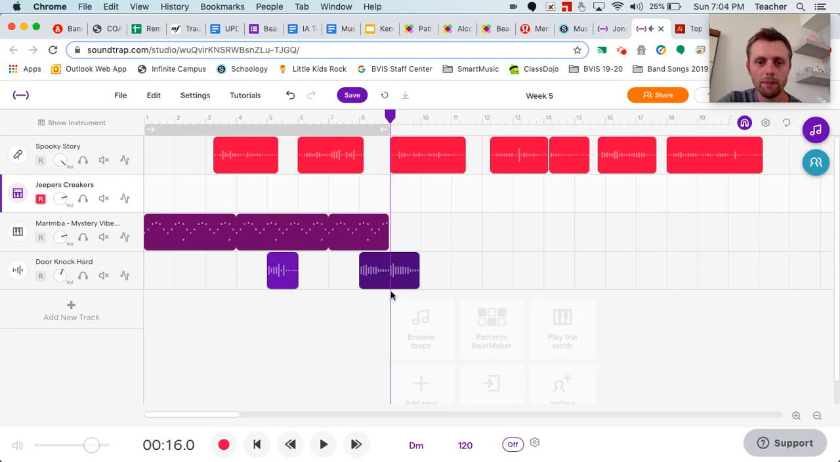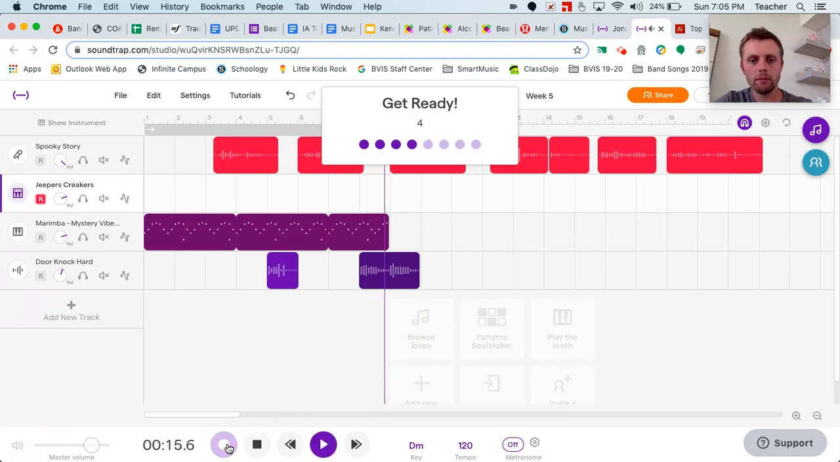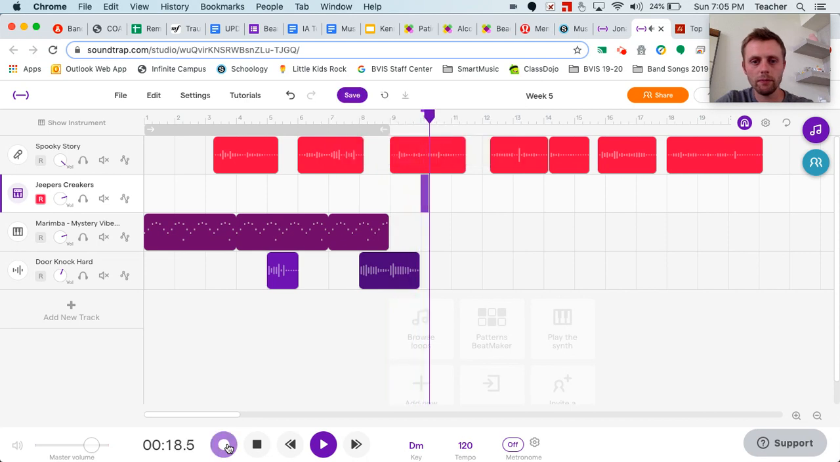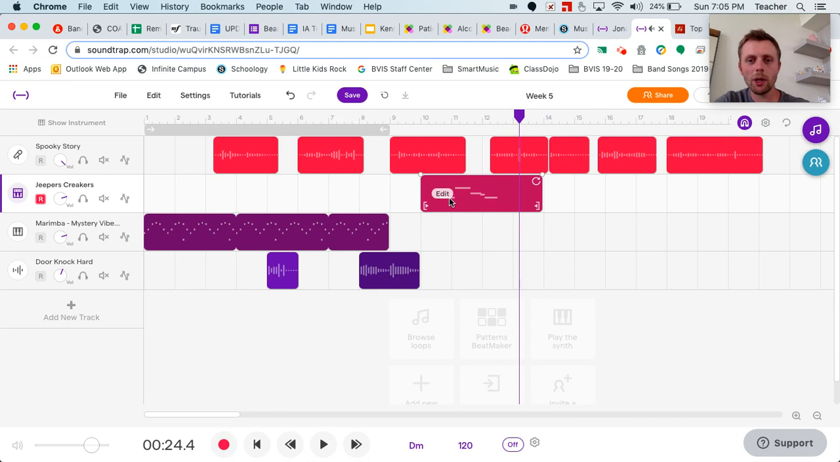I'm going to click over here. And I want the keyboard to come in here at this part. So I click there, and then I press this red circle. It's going to back up a little bit, so that way you're ready to play when it gets there, okay? Okay, that's all I was going to do. So I press the stop button, and then here you can see that the MIDI's in there. I look to the left. Okay, so there it is right there.